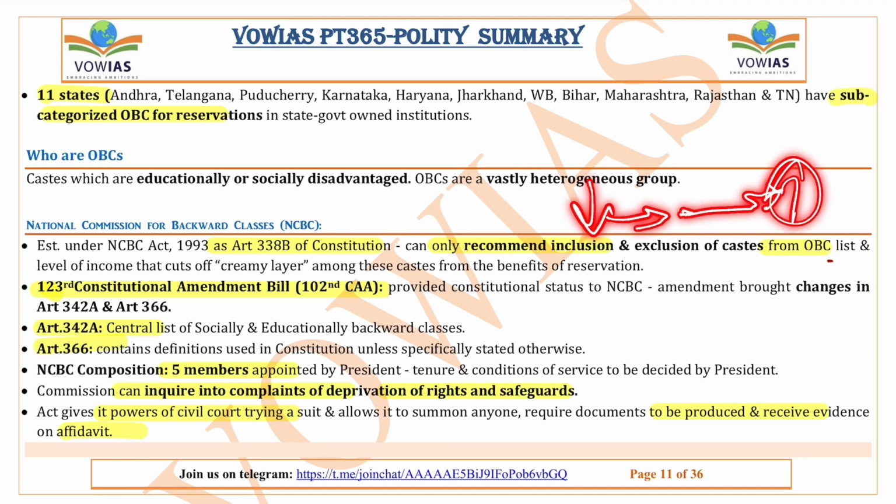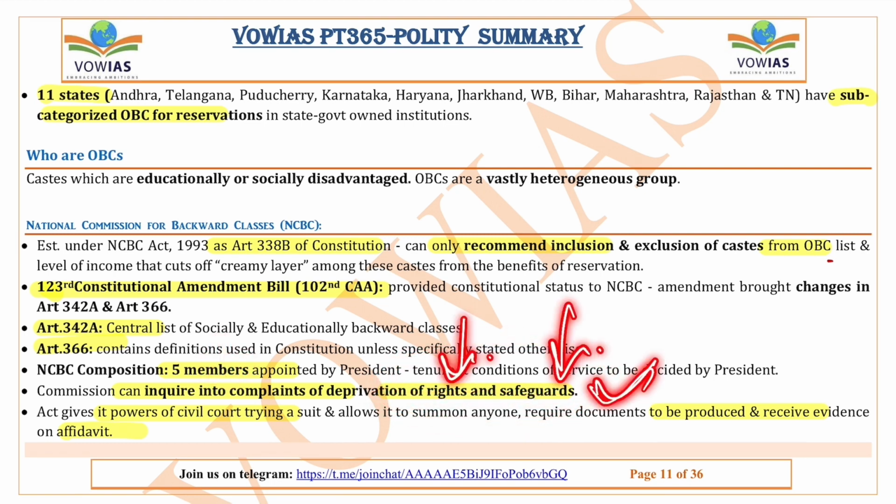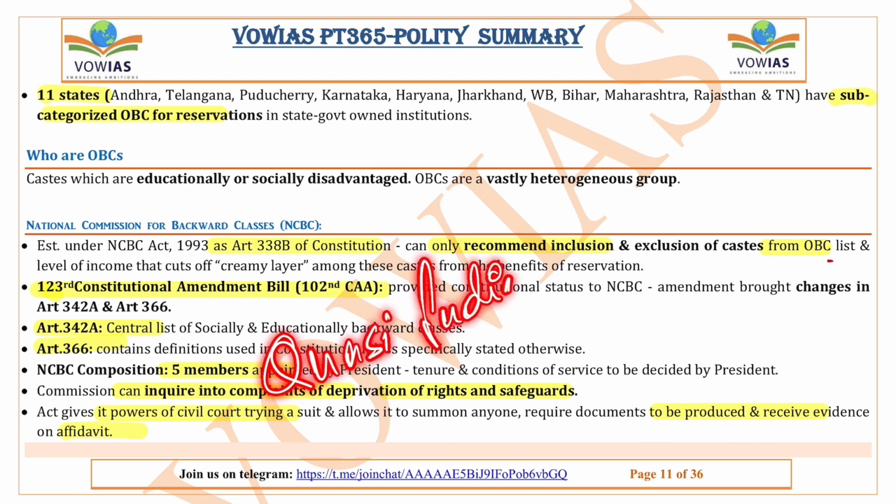Okay, this is one. And the other one: it can inquire into complaints for the deprivation of rights or for the safeguarding of rights of the OBC. If the rights of the OBC are deprived, or if there is any need for safeguarding rights of OBC, then this NCBC will come into picture, because it has the power of a judiciary. That means it is a quasi-judicial body. So this is all about the NCBC.